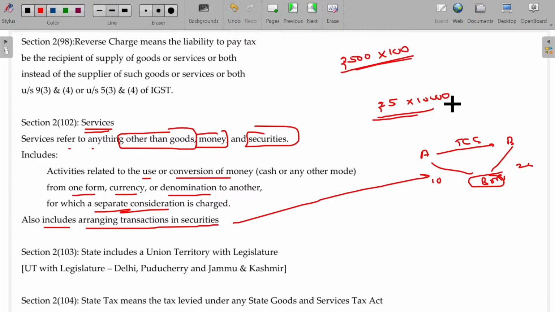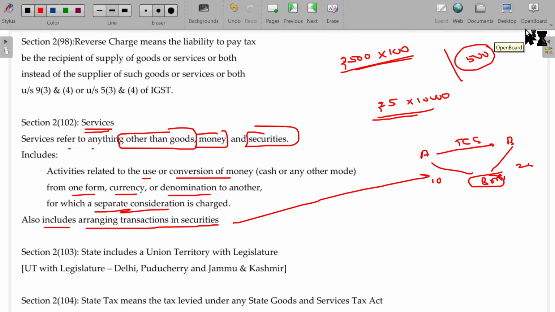For that, there is a mediator who helps me to convert that 50,000 rupees into 5 rupees coins. For that, he charges around 500 rupees. This 500 rupees will be coming under GST, supply of services.